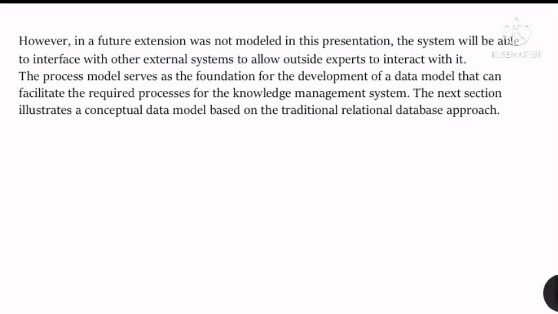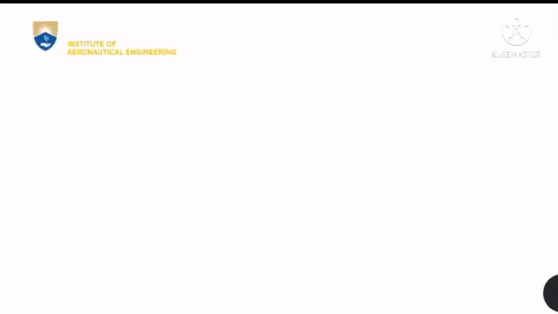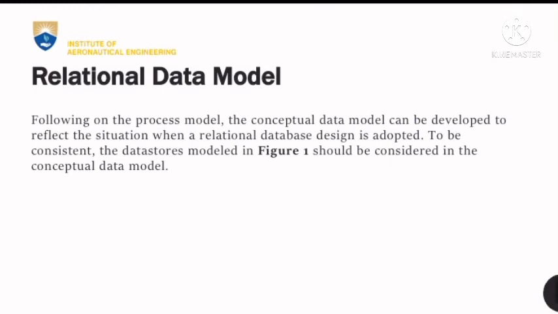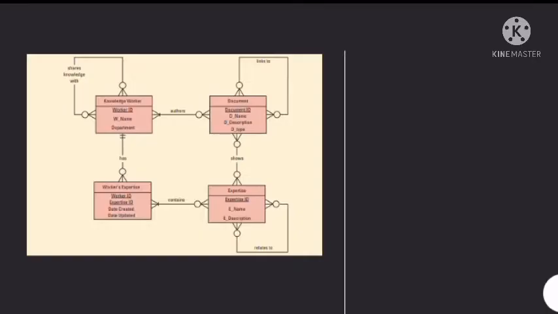The next section illustrates a conceptual model based upon the traditional data-based approach. By now, we will come across a second type of graph representation, that is the relational data model. Following on the process model, the conceptual data model can be developed to reflect the situation when a relational graph design is adopted. To be consistent, the data store model in figure 1 should be considered in the conceptual data model. Let us consider figure 2.